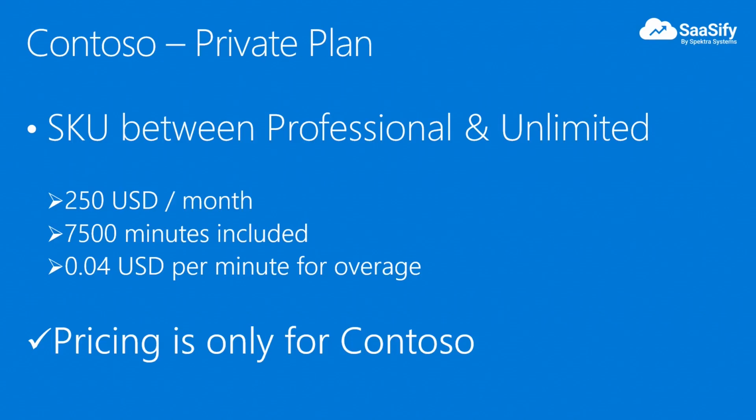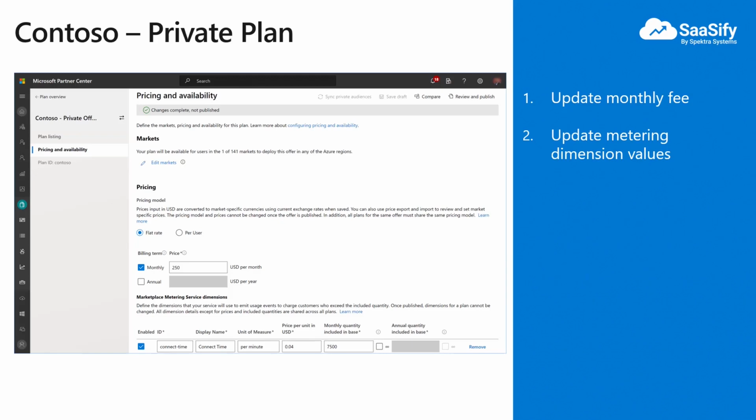A new prospect, Condeso, has reached out to sales saying that they need a new SKU higher than the professional. Based on their internal analysis, they might need around 7.5 to 10K minutes of service in a month. So Ken and team has agreed to a custom pricing with Condeso. Now we need to enable this custom pricing and make it available only for Condeso. We can design the pricing similar to what we have done earlier for the professional plan. Select monthly flat fee pricing at $250 and enable the metering with the required configuration.